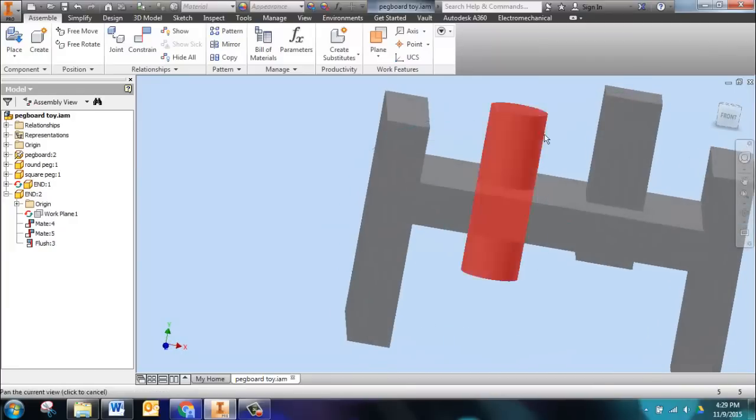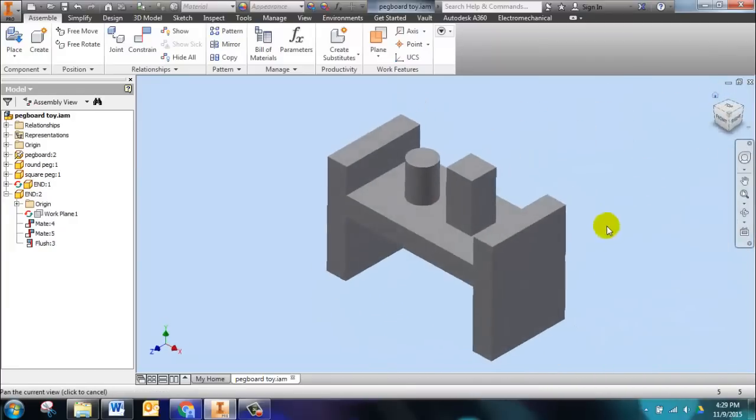That's awesome. Y'all are doing so good. Keep up the good work, students. Let's save our assembly. Save. Students, at this point, you have created the basics for the pegboard toy. We have a round peg and a square peg. We have a pegboard, and then we created an end. And then we placed the other end on the other one. Let's take just a moment, and let's go ahead and make this look pretty.